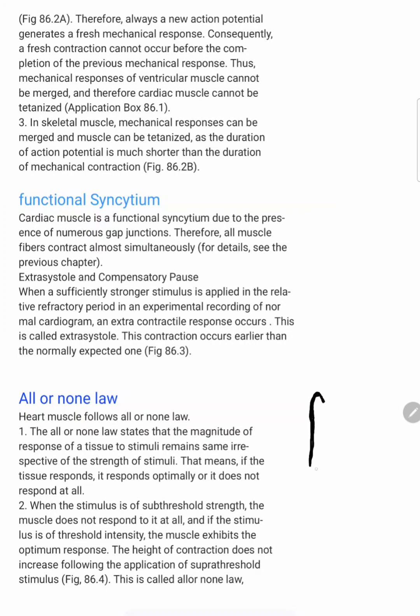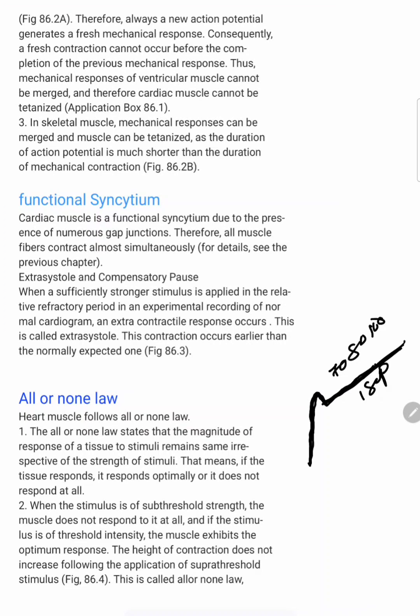If this is the threshold and I gave a threshold stimulus, it will show the optimum response, then it will be normal. If we give 70, 80, 100,000, nothing changes; there will be no increase in response, it will be a straight line. This is the suprathreshold stimulus. The muscle will show the response optimally only at the threshold intensity.